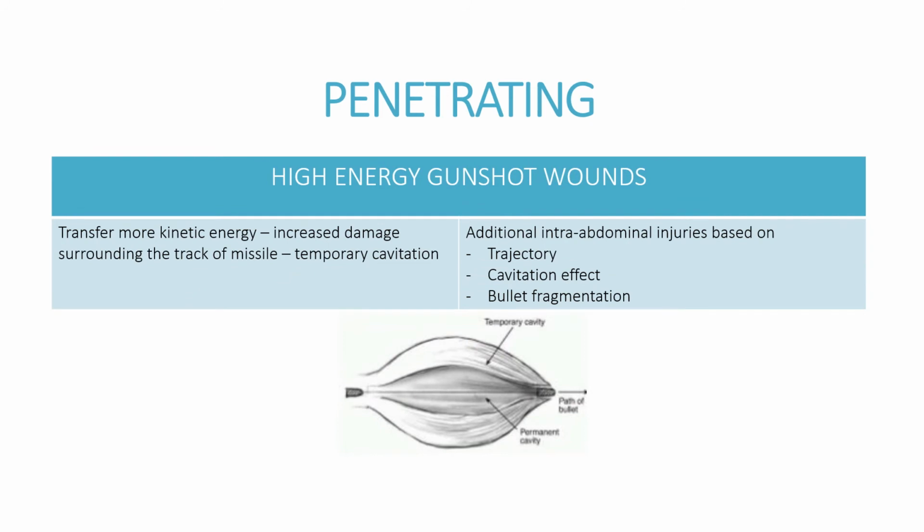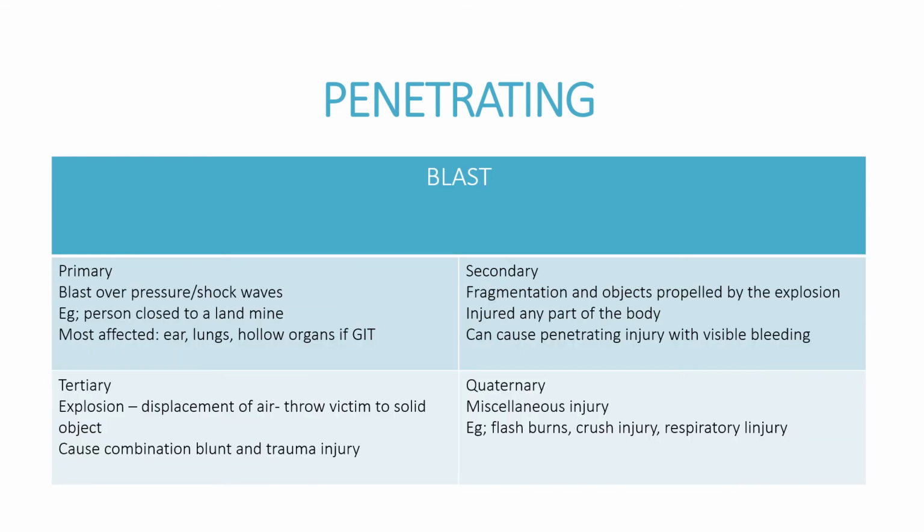For high energy gunshot wound, because it's high energy, it can transfer more kinetic energy, hence it will increase the damage surrounding the tract of the missile, and by doing this it can cause a temporary cavitation in the abdominal structure. It also can cause additional intra-abdominal injury based on the trajectory, the cavitation effect, and the bullet fragmentation.